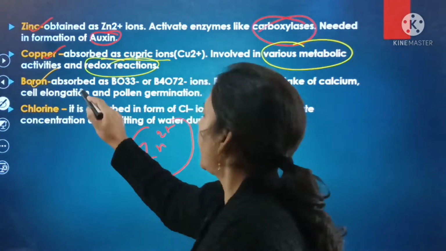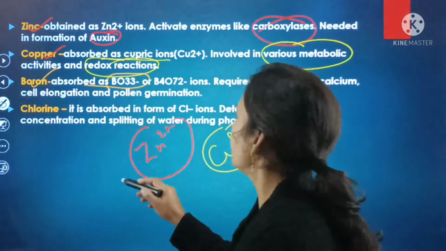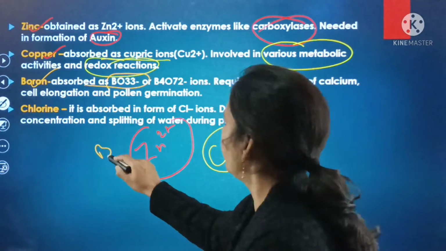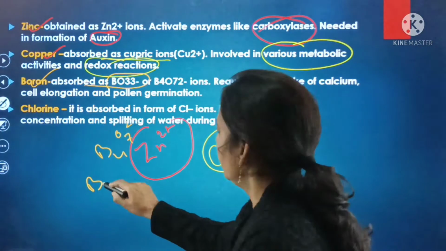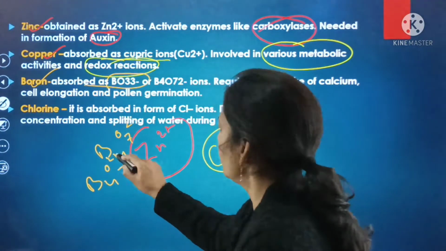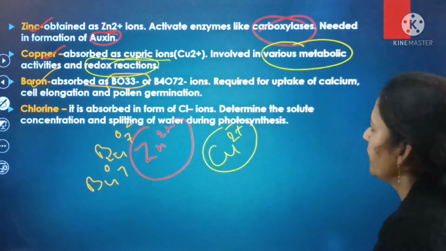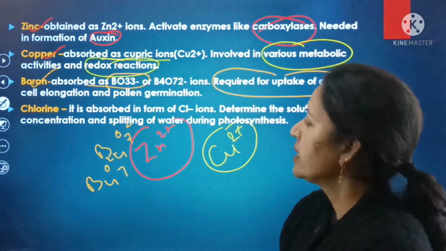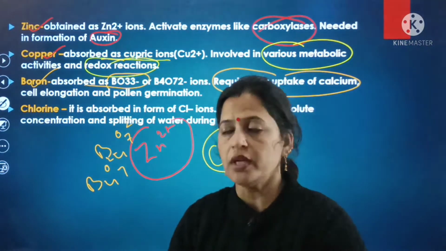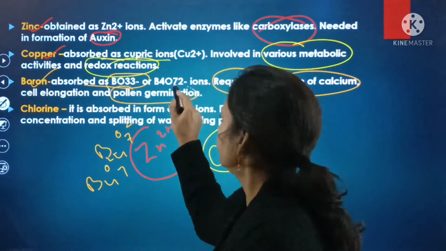Next is boron, and it is absorbed as borate, B4O7 negative ions, and it is required for the uptake of calcium, cell elongation as well as pollen germination.